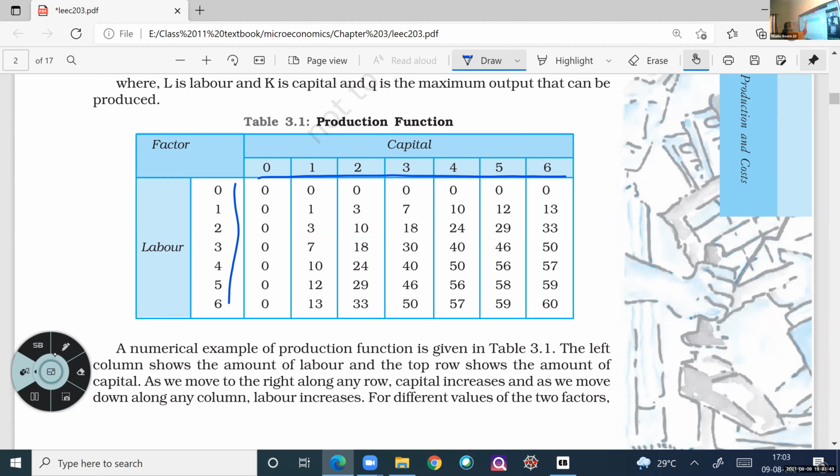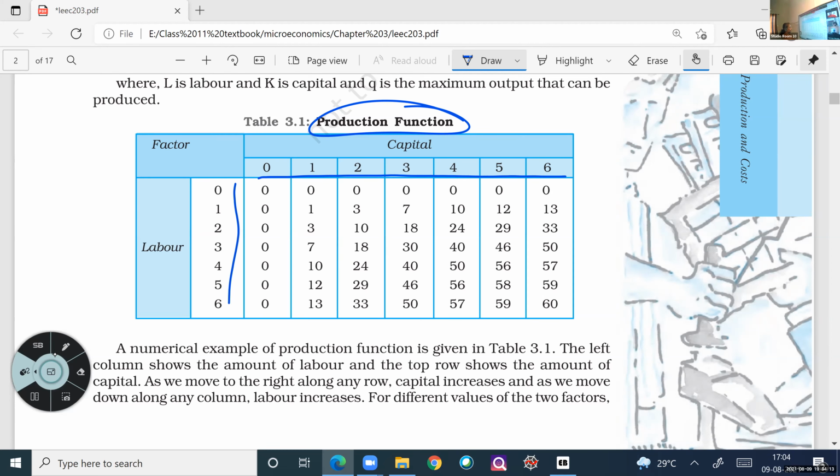Kevin? Ma'am, it determines how much amount of labor and how much amount of capital will produce how much output.